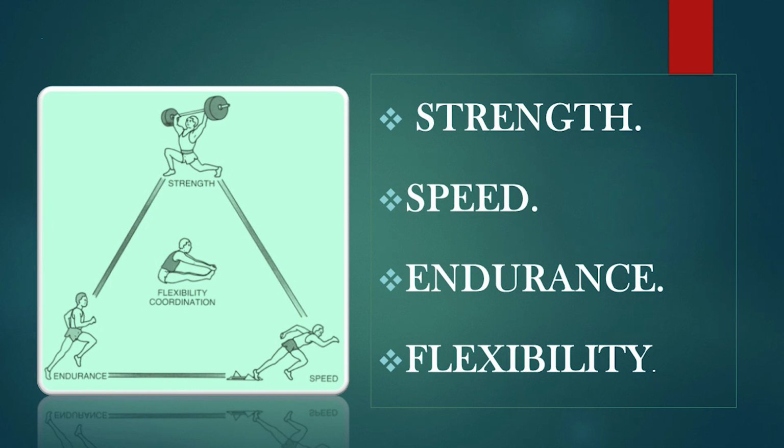So muscular strength is the amount of force a muscle can produce in a single effort, okay? And second one is speed. Children, it is the rate at which someone or something moves, okay? Now the third one is muscular endurance. Children, it is the ability to perform an activity for a longer time without fatigue, okay? Now the next one is flexibility. Children, it is the quality of bending easily without breaking, or you can say the range of movement possible at a joint is called flexibility, okay?